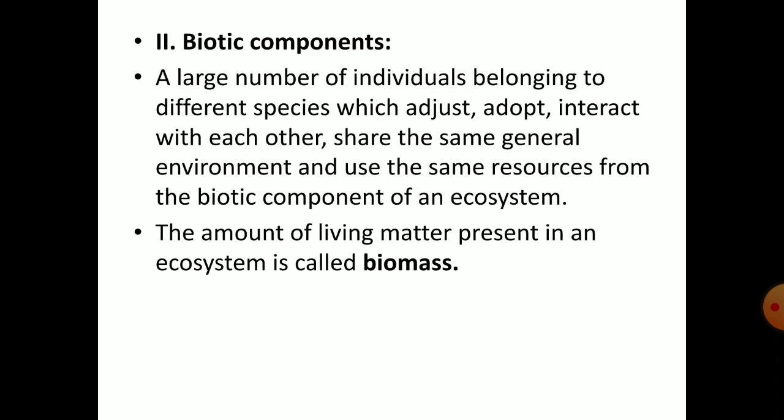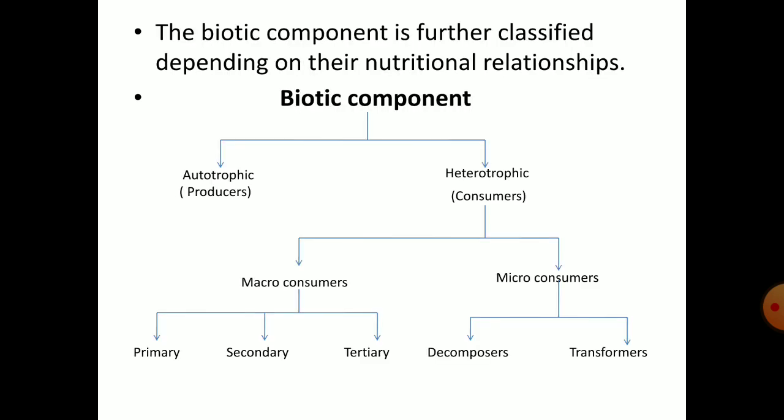What are biotic components? A large number of individuals belonging to different species which adjust, adapt, interact with each other, share the same general environment, and use the same resources form the biotic component of an ecosystem. The amount of living matter present in an ecosystem is called biomass. The biotic component is further classified depending on their nutritional relationships.